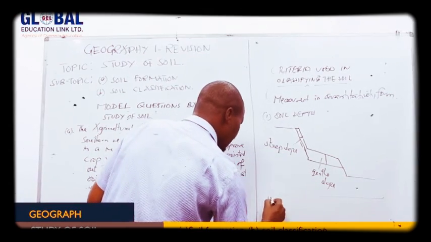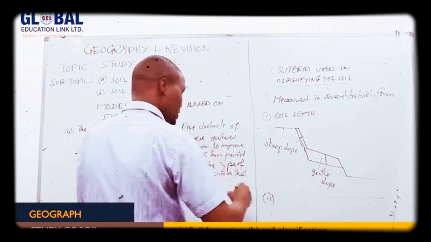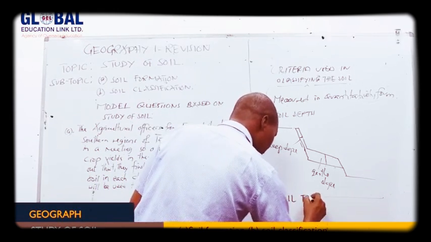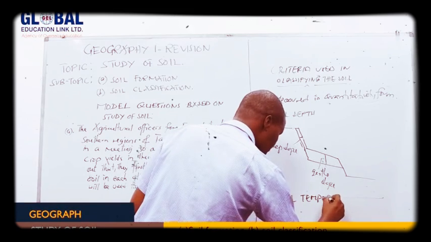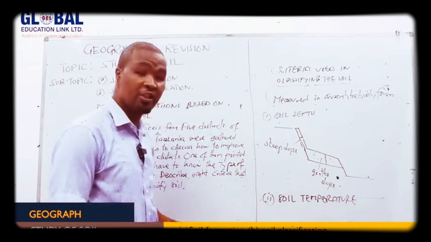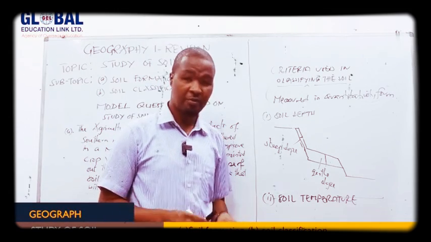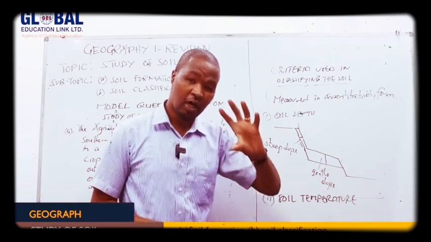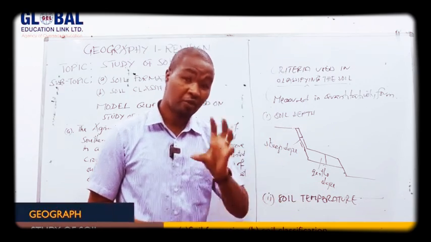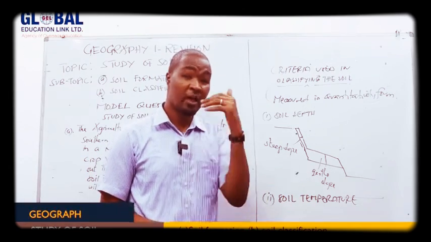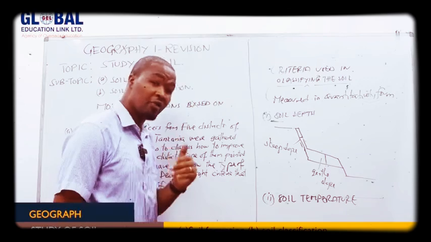Then the second criteria is soil temperature. Soil temperature will refer to the coldness or hotness of the soil body in terms of temperature. When you say temperature, it means you are talking about the coldness or the hotness of climatic condition of a given area. So in terms of soil, when you say soil temperature, it means you are talking about the hotness or the coldness of the soil body.